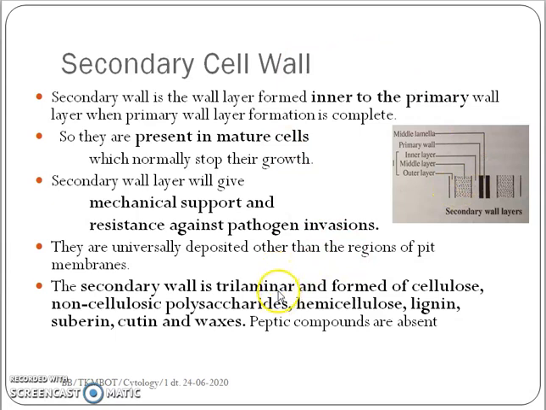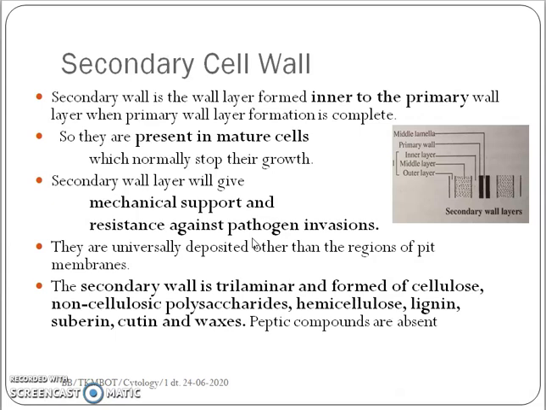And the secondary cell wall layers are formed of cellulose, non-cellulosic polysaccharides, hemicellulose, lignin, suberin, cutin and other waxes. But secondary cell walls are devoid of pectin compounds, or pectin is completely absent.